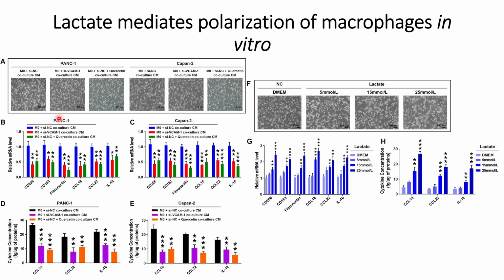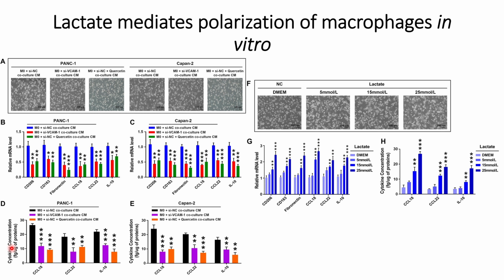Whenever VCAM1 is silenced or lactate formation is inhibited using quercetin, they see reductions in the mRNA levels. They checked the different markers for the activated macrophages, such as CD206, CD163, fibronectin, CCL18, CCL22, and interleukin 10, and found that all these markers are reduced in the pancreas cells and also in the Capan1 cells.